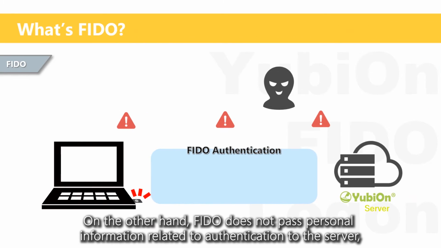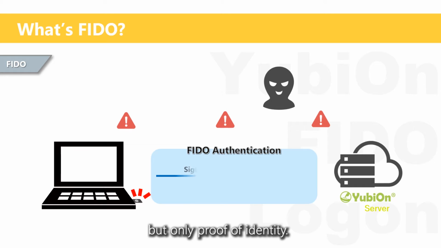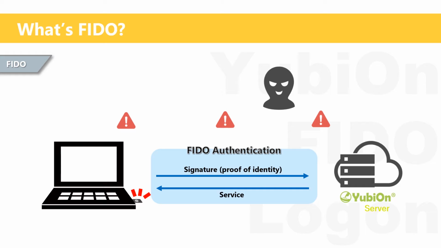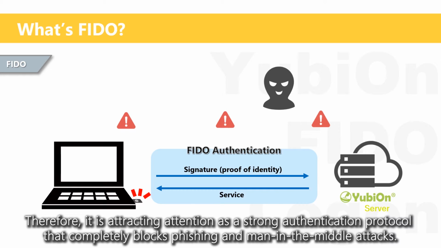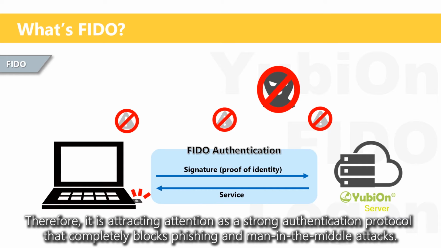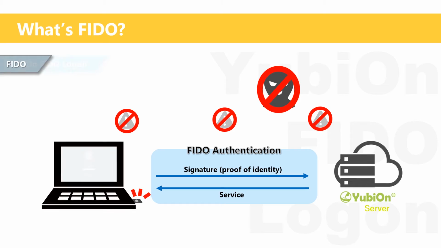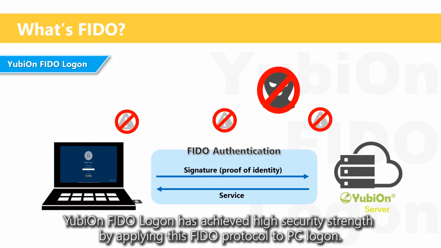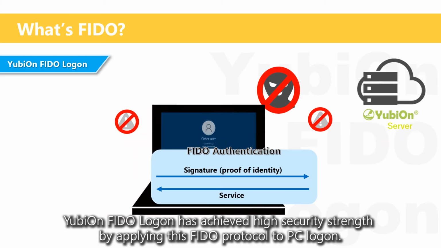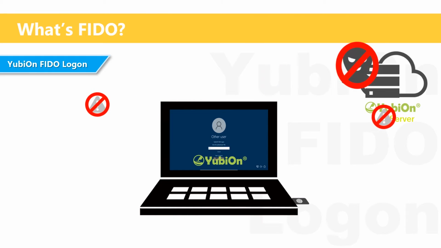On the other hand, FIDO does not pass personal information related to authentication to the server, but only proof of identity. Therefore, it is attracting attention as a strong authentication protocol that completely blocks phishing and man-in-the-middle attacks. YubiOnFIDOLogon has achieved high security strength by applying this FIDO protocol to PC logon.